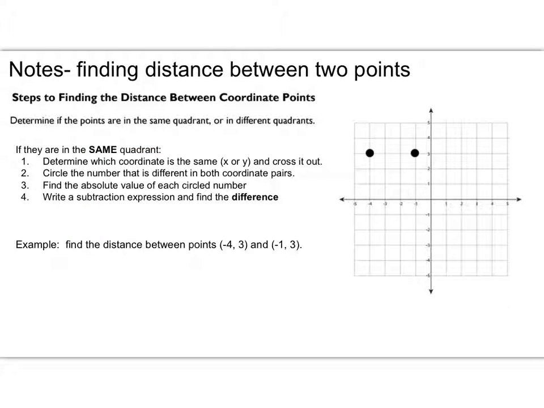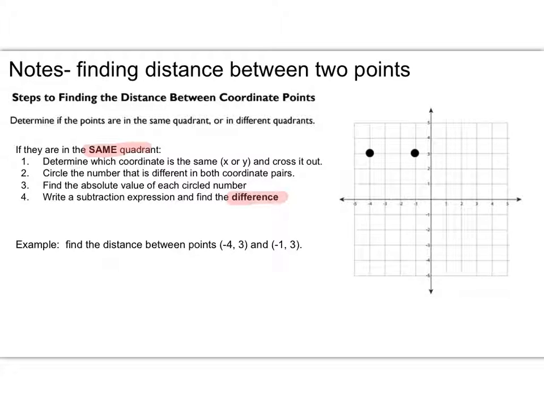So you'll see that the process is pretty similar when they are in the same quadrant. And the main difference is you're going to go through the same process, except in the end, you're going to find the difference between your 2 numbers, not sum them. All right, so let's just go right to the example here. And I've already plotted the points for you. We have (-4, 3), so -4 up 3, and (-1, 3). Both of these points are in quadrant 2. So let's follow the steps that we have here.